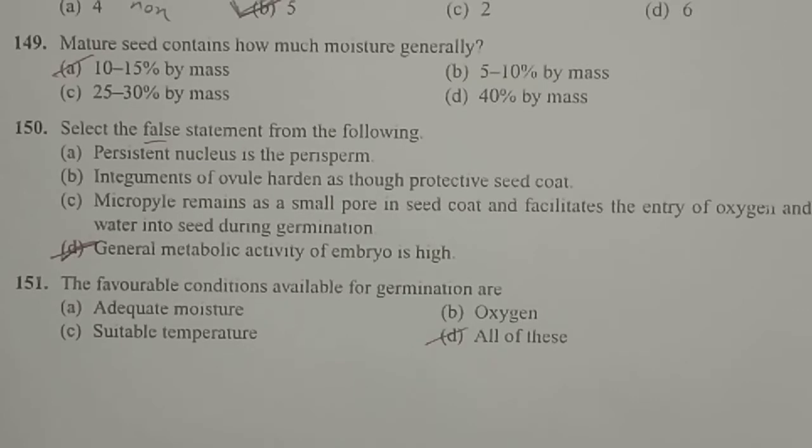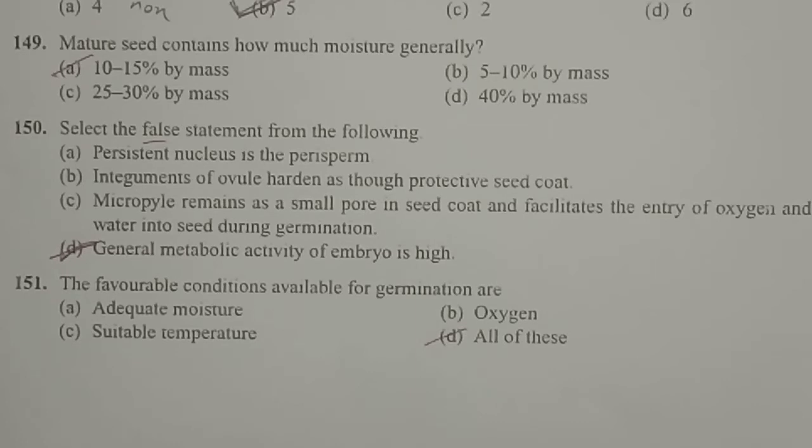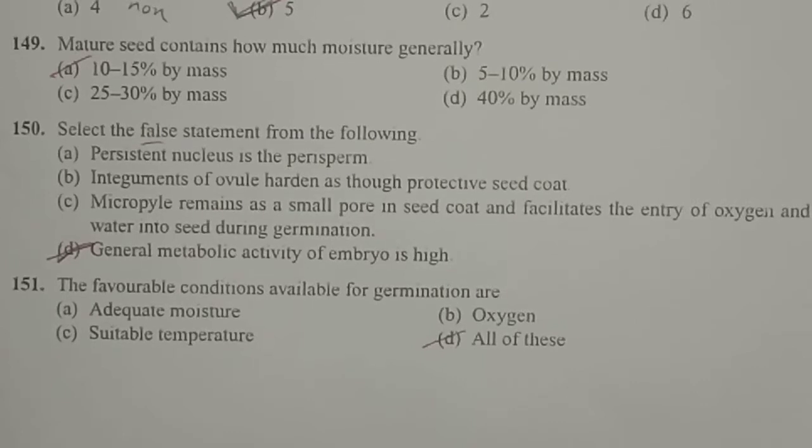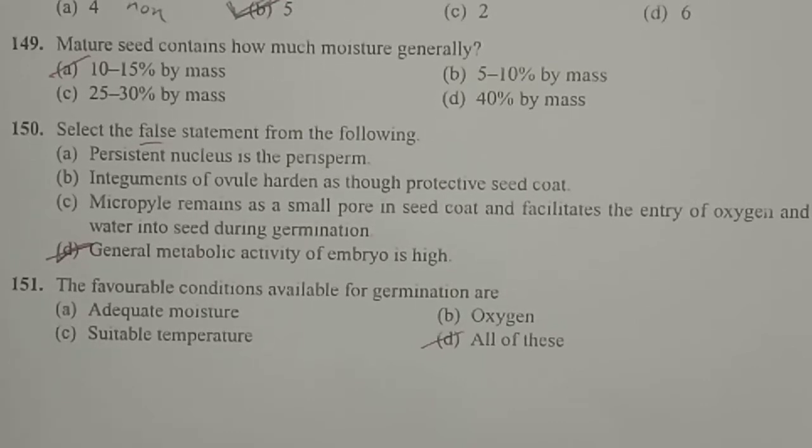And next one, the favorable conditions available for germination are. When the seed is able to germinate, that condition is called a favorable condition. The favorable conditions for seed germination require adequate moisture content, oxygen and suitable temperature. All these are very important for seed germination. They must require moisture content, they need oxygen also, and suitable temperature is also very essential for seed germination.